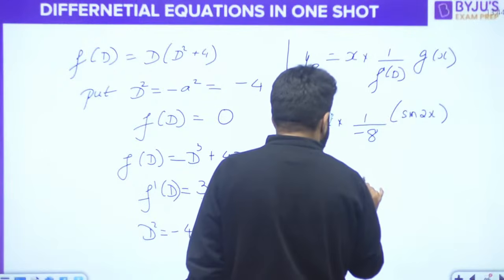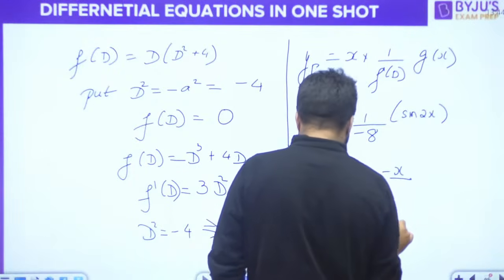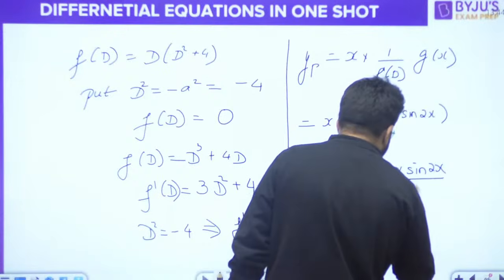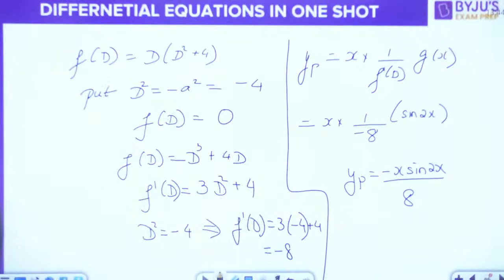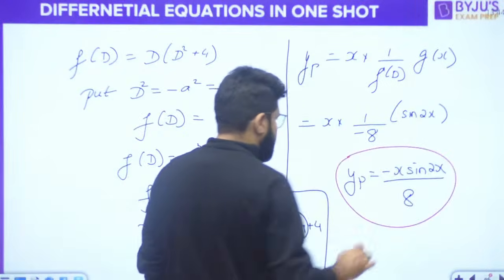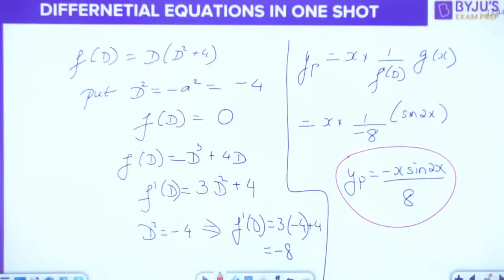So your answer is minus x sine 2x divided by 8.